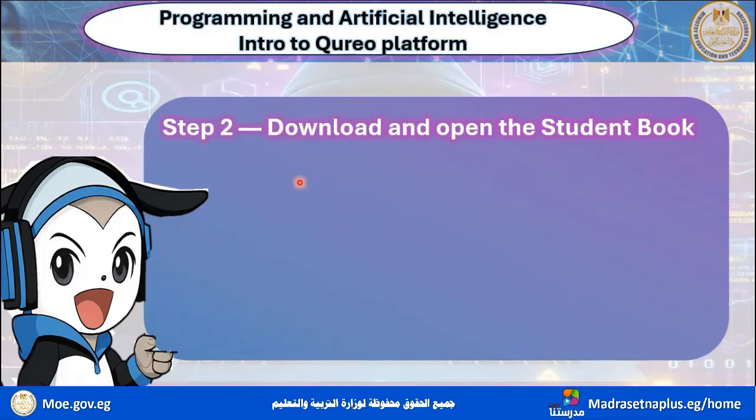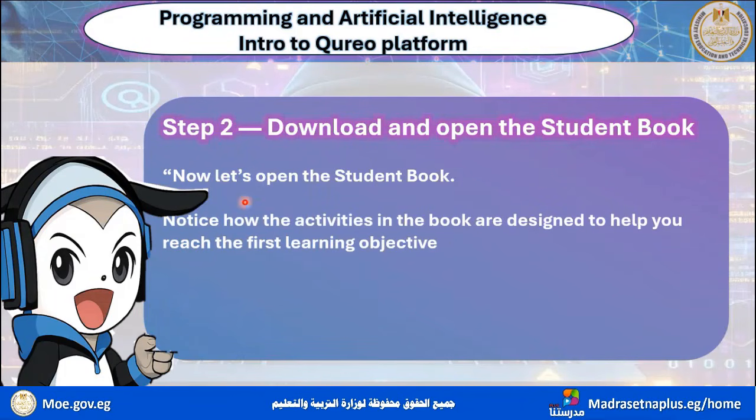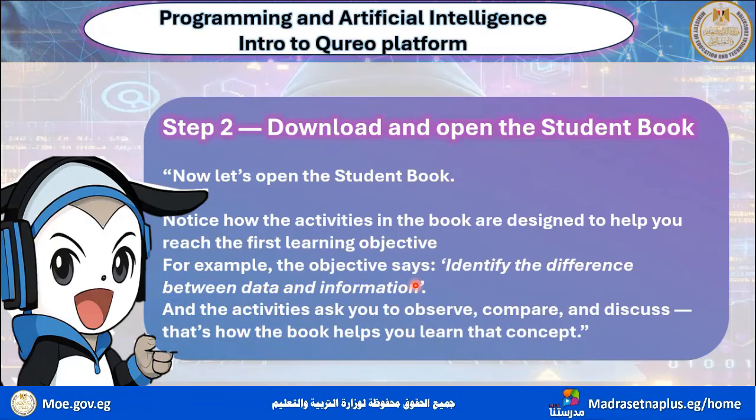Step 2, download and open the student book. So now let's open the student book together. Notice how the activities in the book are designed to help you reach the first learning objectives. We will see together, inshallah, that after we open the book, the objective says identify the difference between data and information.